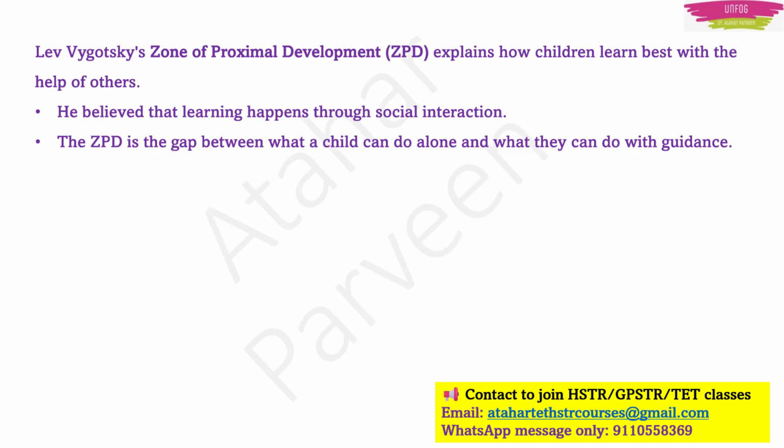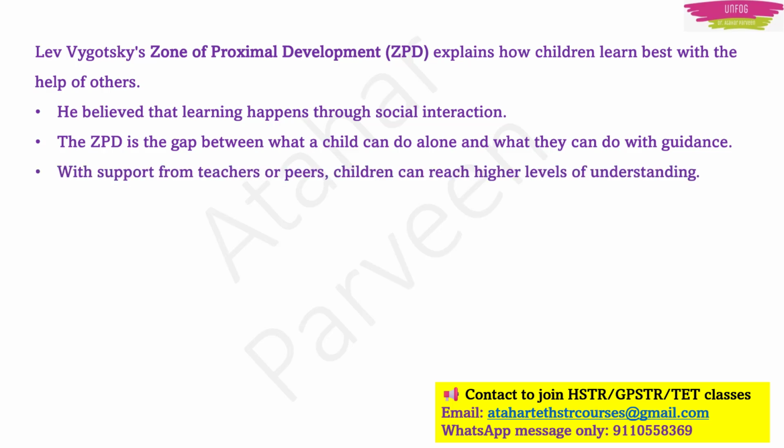This theory concludes that guidance is more useful. The child will be able to do it better with guidance rather than without. With support from teachers or friends, children can reach higher levels of understanding. This is what Vygotsky said.